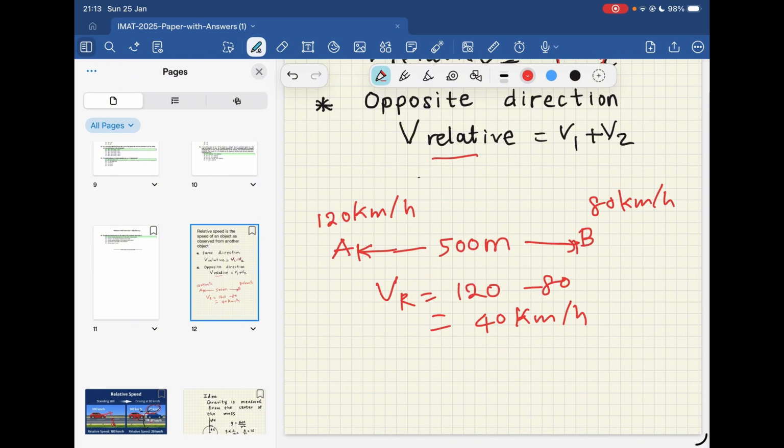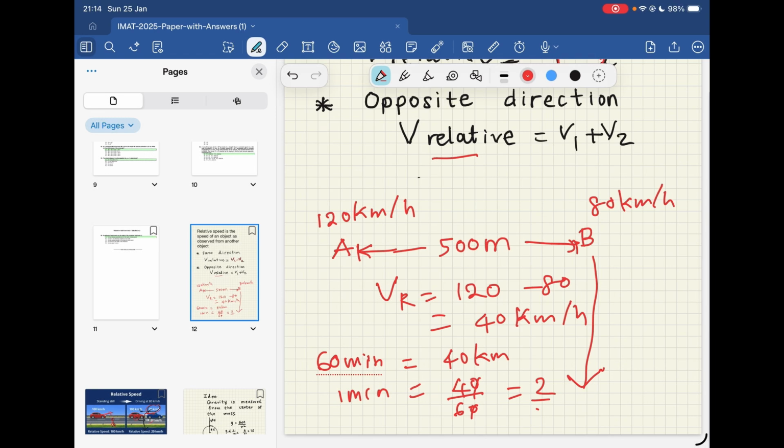So the question is whether it overtakes or not. When we talk about the relative speed, you imagine car B is still, and A is moving towards it at 40 km per hour. But the question asks what happens after 1 minute, and the speed of 40 km per hour is per hour. So what we can do is, in 1 hour, which is 60 minutes, it covers 40 km, then in 1 minute, it covers 40 over 60 km, which is 2 by 3 kilometers.